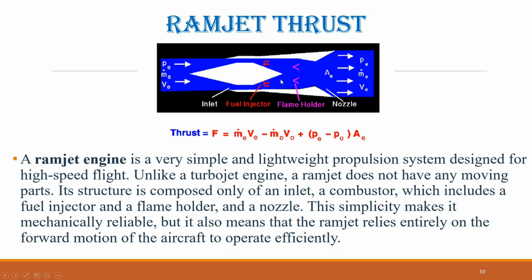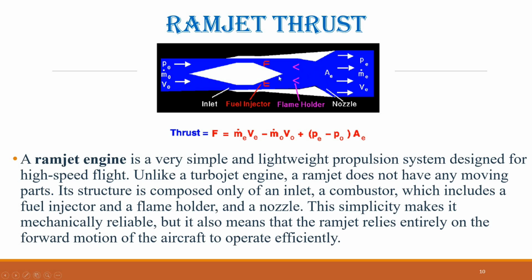This illustrates that most of the energy in the exhaust comes from the surrounding air rather than the fuel itself. Flame holders in the burner help localize the combustion process, stabilizing the flame and ensuring the burning occurs subsonically. Once combustion is complete, the hot exhaust gases pass through a nozzle, which is carefully shaped to accelerate the flow.